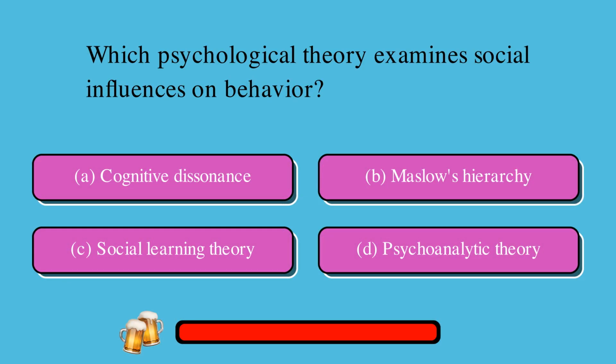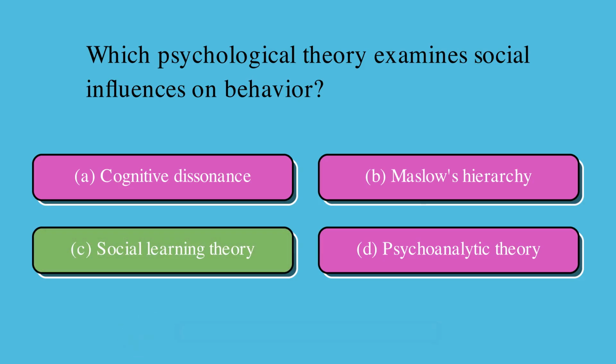Which psychological theory examines social influences on behavior? A. Cognitive dissonance, or B. Maslow's hierarchy, or C. Social learning theory, or D. Psychoanalytic theory? The correct answer is C. Social learning theory.